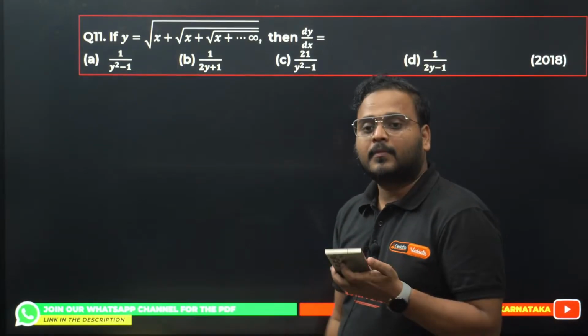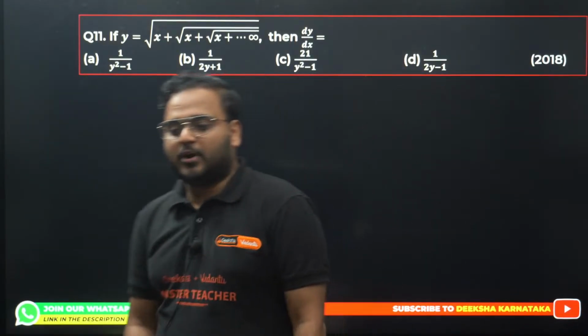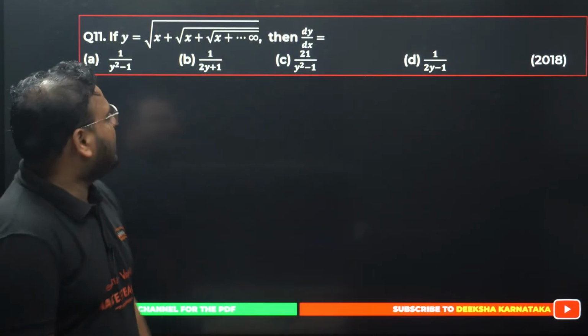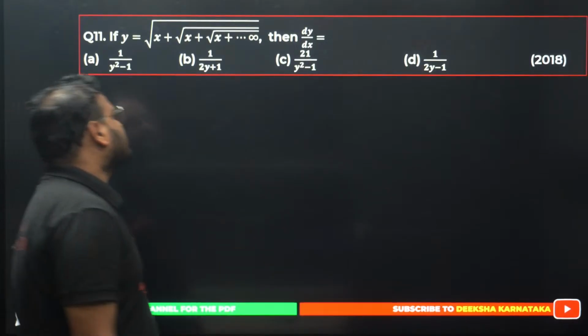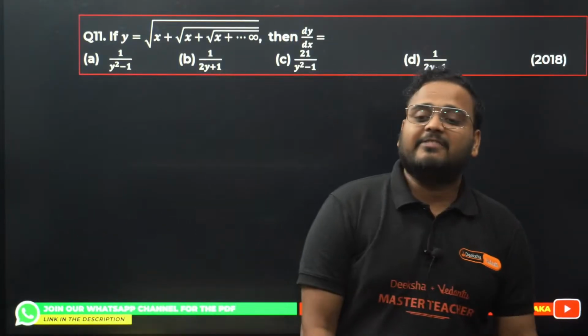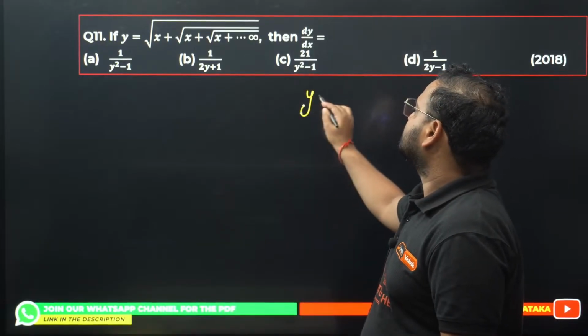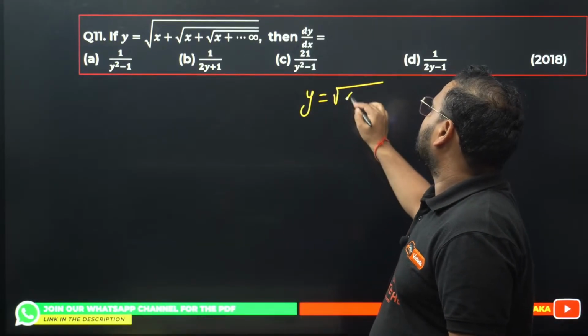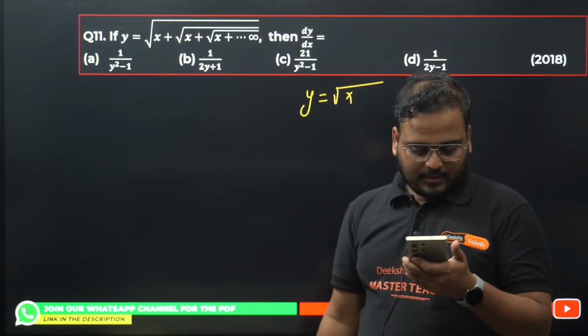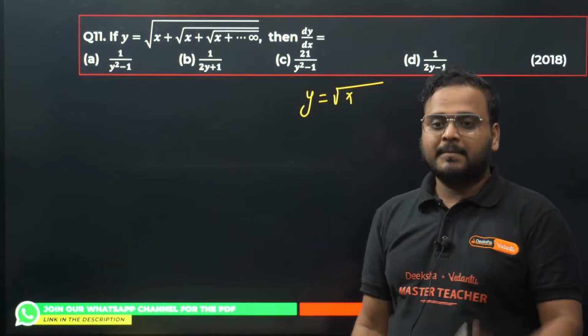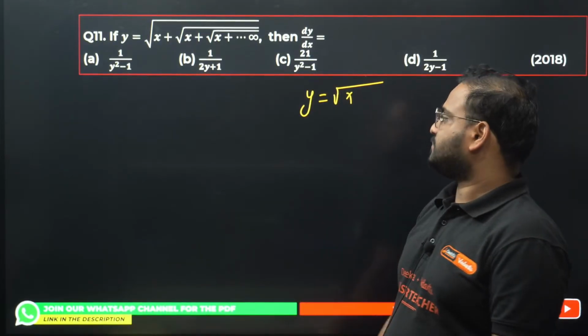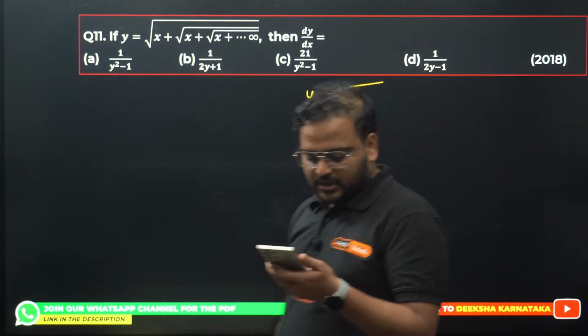Yes. So I have a lot of questions, don't worry. I'm not going anywhere right now. Question number 11, y equal to root of x plus root of x plus root of x plus root of x till infinite number of times. Derivative is going to be what? Harsha is saying A. Okay, very good, Harsha. We'll see.